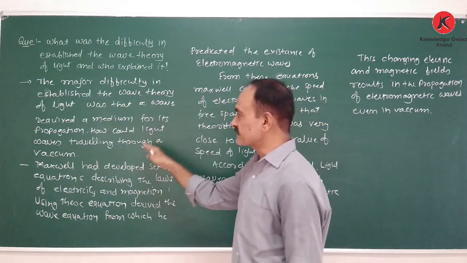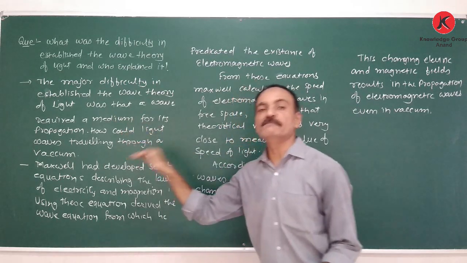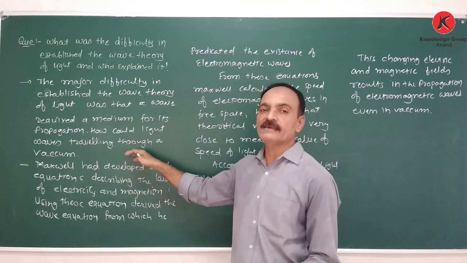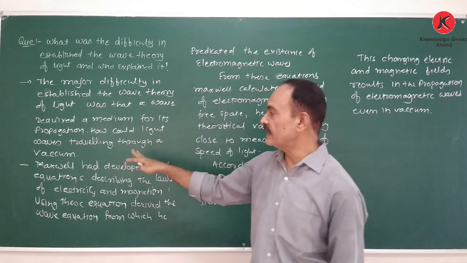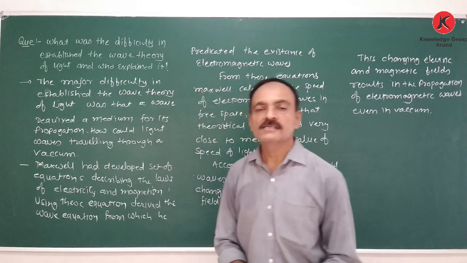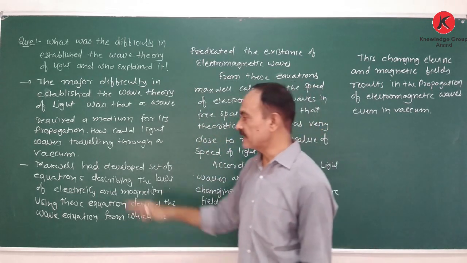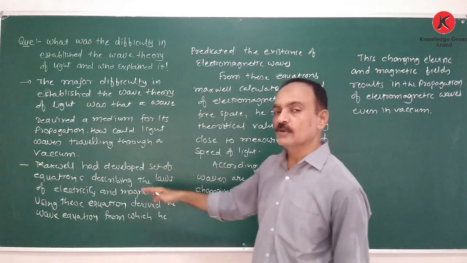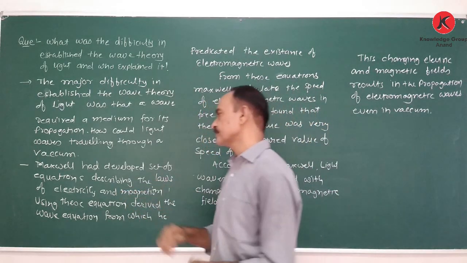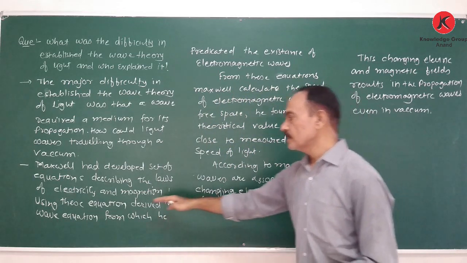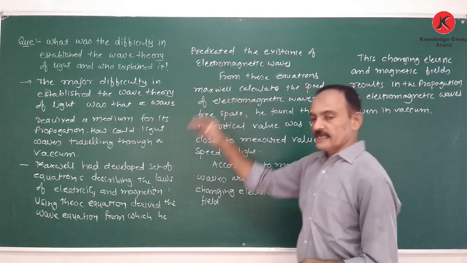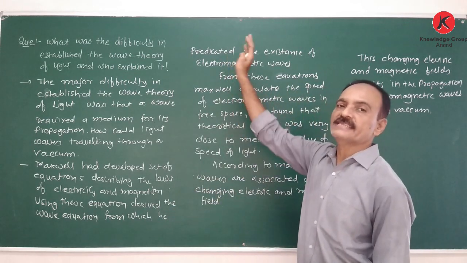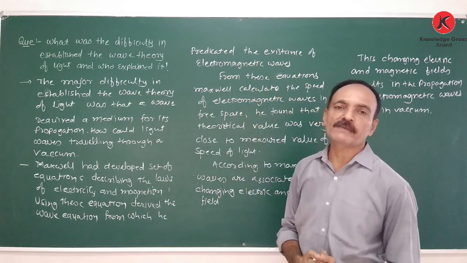So here is the answer to this question: a wave requires a medium for propagation, but the light wave does not require a medium. The light wave also travels in a vacuum or free space. For that purpose, Maxwell developed a set of equations by using the laws of electricity and magnetism, and from these equations, he predicted the existence of electromagnetic waves.